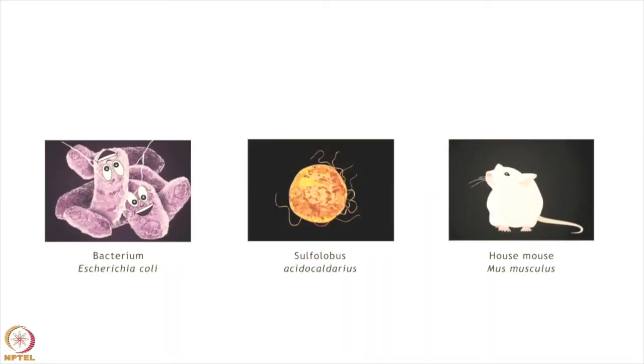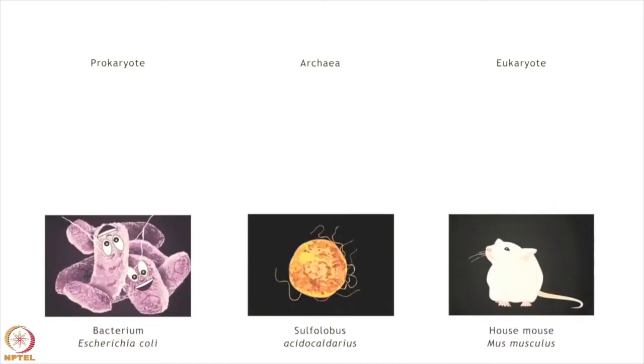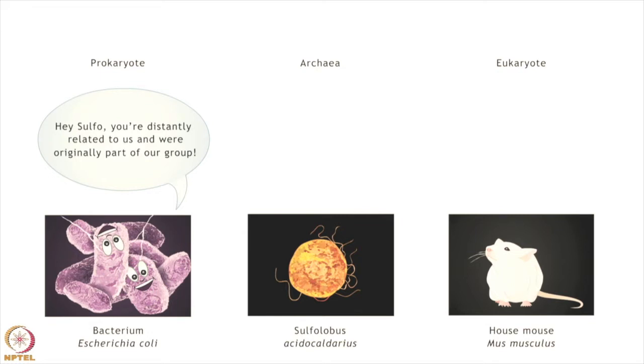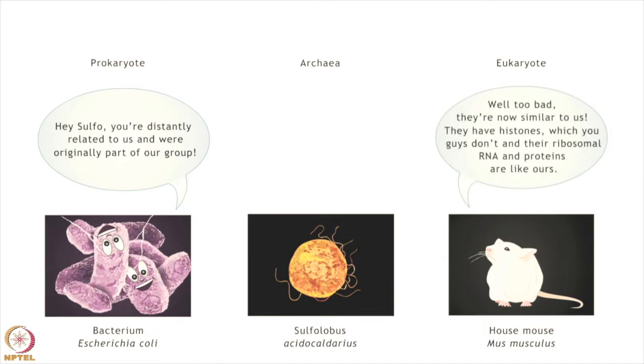Archaea are a group of prokaryotic organisms that are distinctly related to bacteria-like organisms. They are, however, more similar to eukaryotes than bacteria. Both archaea and eukaryotic genomes encode homologous histone proteins which are not present in bacteria.